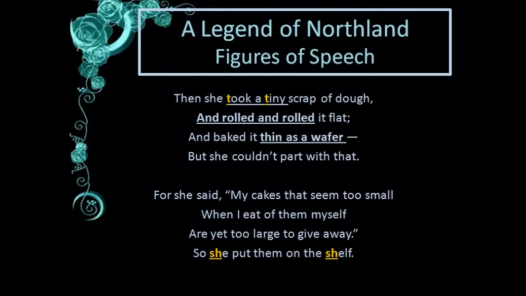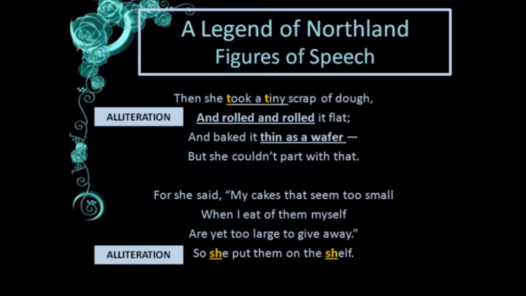And then we'll move on to the next stanza, that is the ninth and tenth stanza. Here again "took a tiny scrap", the "t" sound is repeated, and "she put them on the shelf", the "s" sound is repeated. So that is again alliteration. Then "rolled and rolled". The word rolled is repeated, so it is called repetition. "Thin as a wafer."